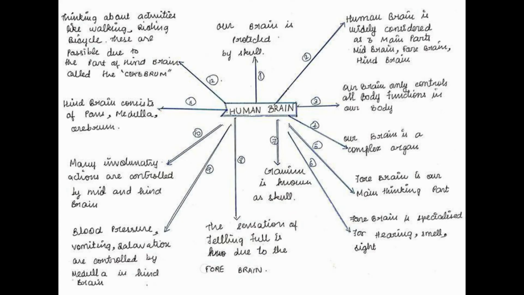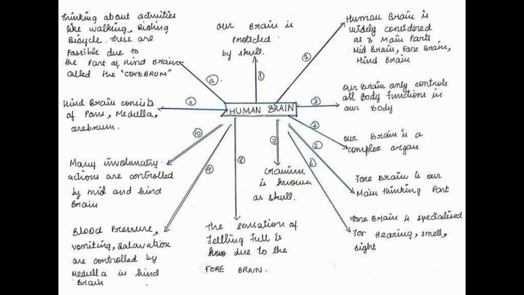Let us see a concept map based on the human brain. The human brain is widely considered as three main parts: midbrain, forebrain, and hindbrain. Our brain controls our body functions. Next, our brain is a complex organ. The forebrain is our main thinking part. The forebrain is specialized for hearing, smell, and sight.